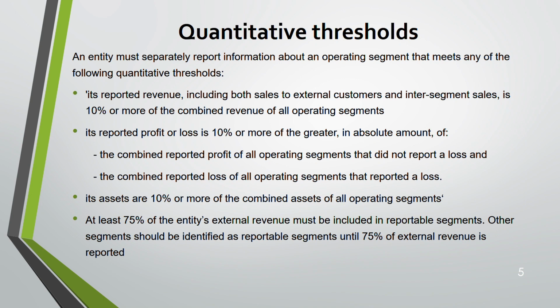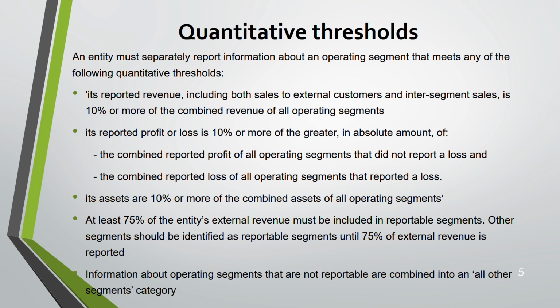That means you will see that some segments are not reportable. If you go by the 10% rule above, they are not 10% or more of the reported revenue. The profit or loss is not 10% or more. The asset is not 10% or more. But to make up the 75%, you can report those segments also, which earlier you haven't reported. So you take those small segments, join them together until you reach the 75% threshold. It's a must. 75% of the entity's external revenue must be included in the reportable segments.